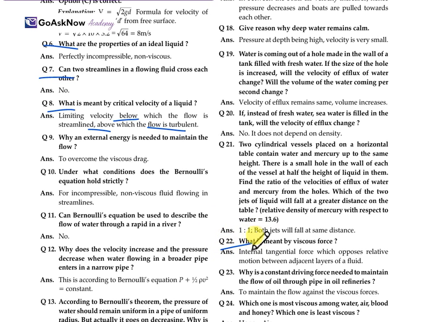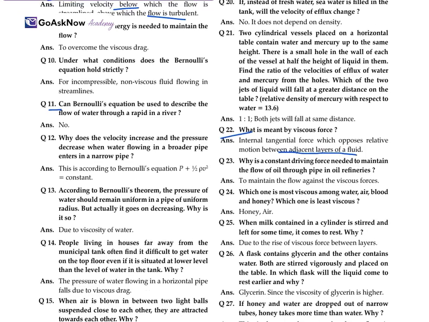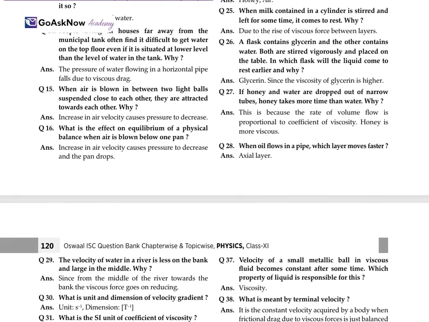What is meant by viscous force? It is the internal tangential force which opposes the relative motion between the adjacent layers of the fluid. Can Bernoulli's theorem be used to describe the flow of water through a rapid river? No, it is based simply on conservation of energy. So these are some basic 1 mark questions.